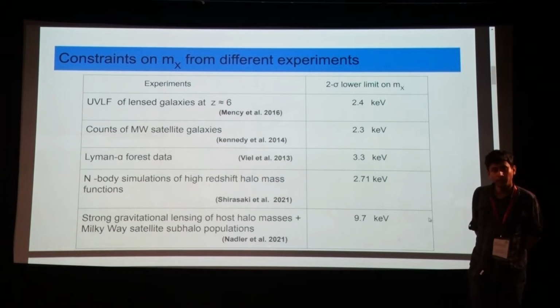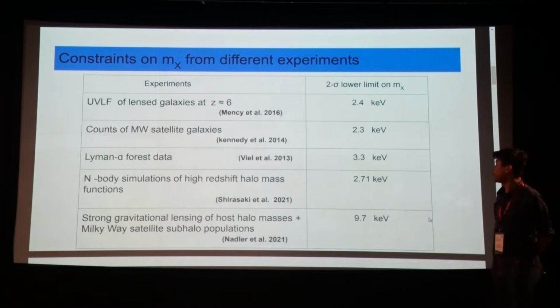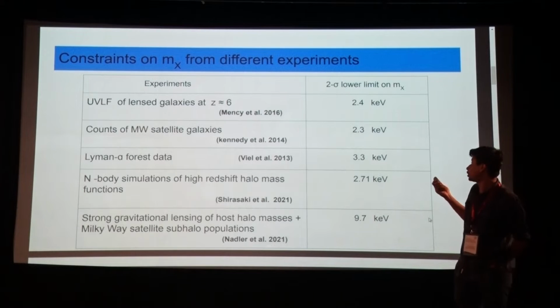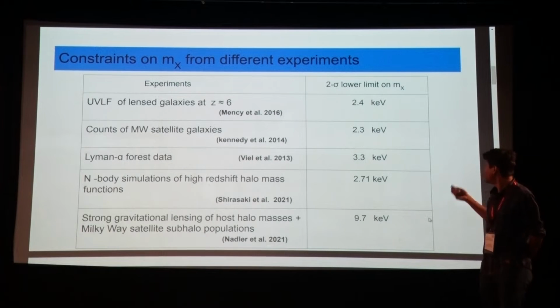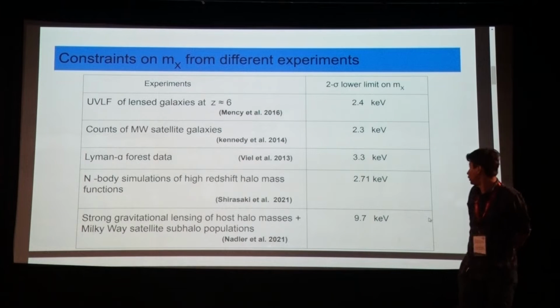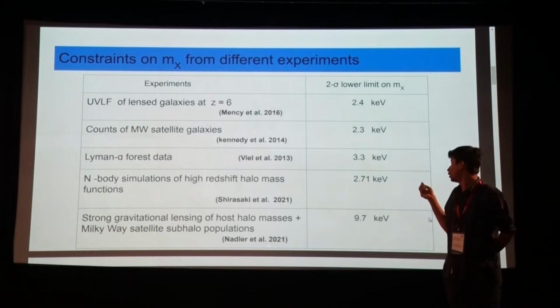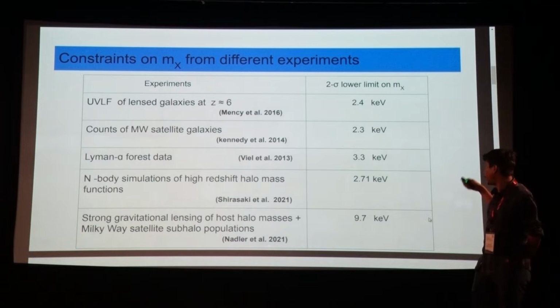Before going into what I have done, let me give you a brief overview of where we currently stand in terms of the constraints from different kinds of observations on the mass of warm dark matter. Here are some of them. For example, Menci et al. in 2016 published a paper where they used the UV luminosity function of lensed galaxies at z equal to 6 to put a 2 sigma lower limit on m_x, and this comes out to be 2.4 keV.